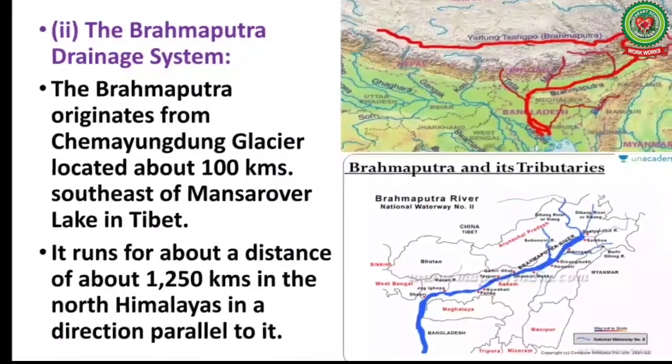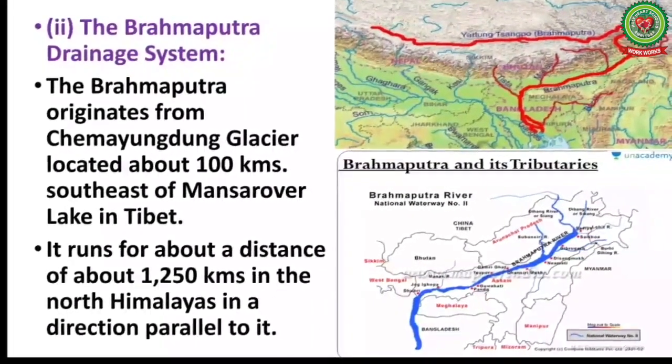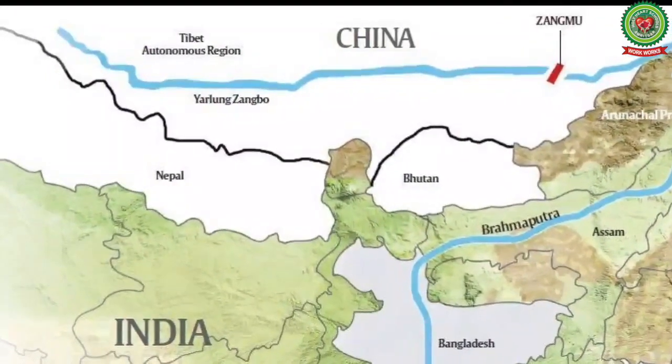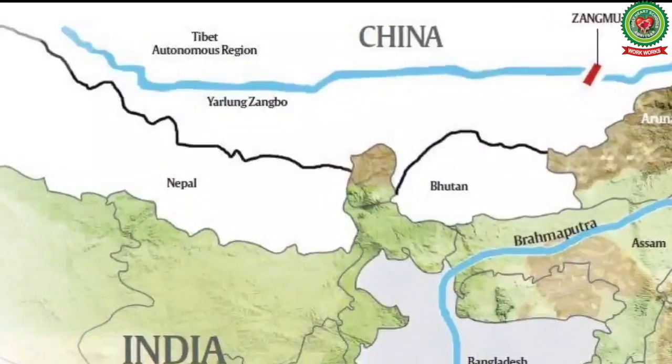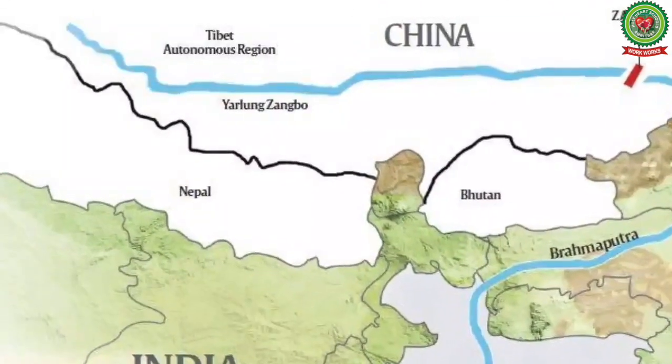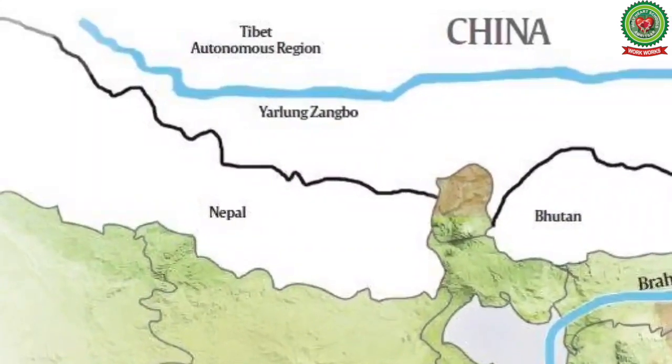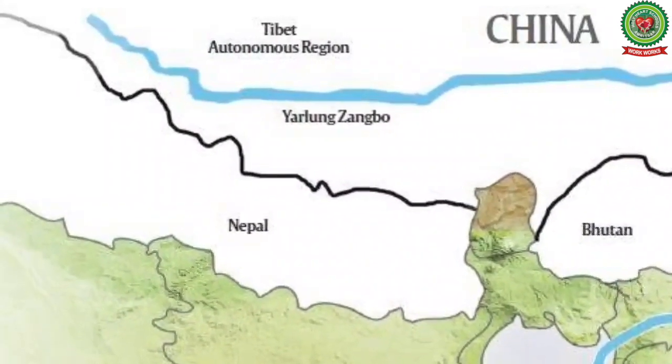Now children, let us study about the Brahmaputra drainage system. The Brahmaputra originates from Chema-Yundung Glacier, located about 100 km southeast of Mansarovar Lake in Tibet.